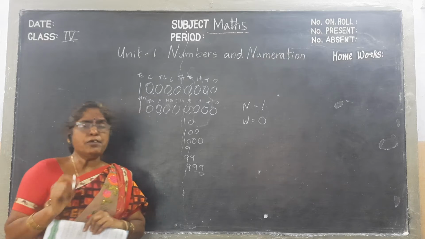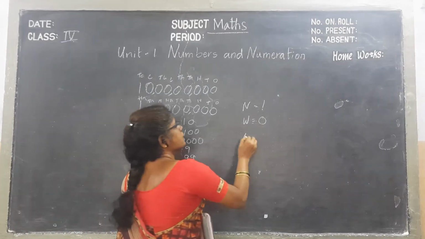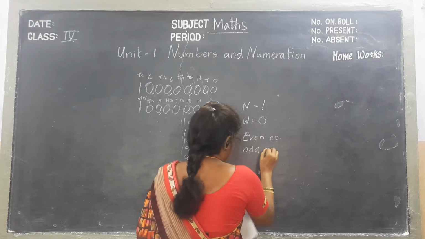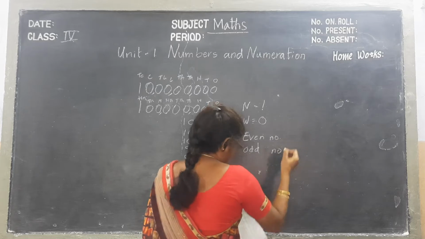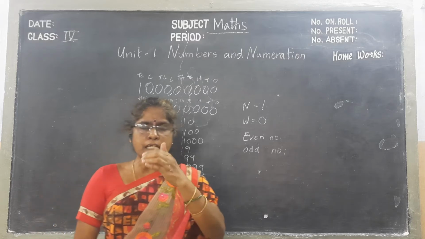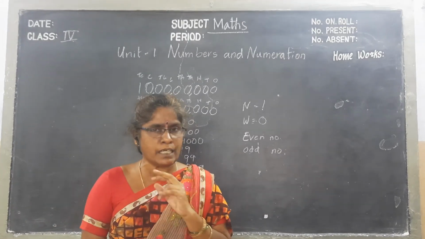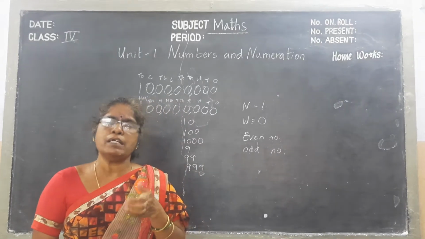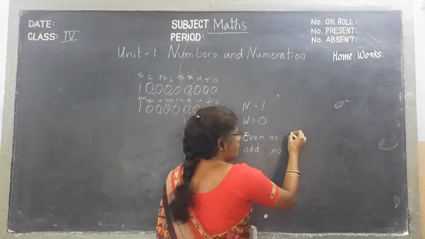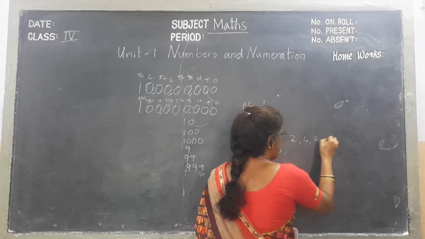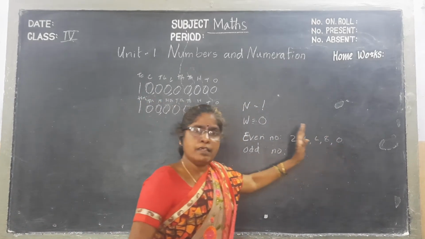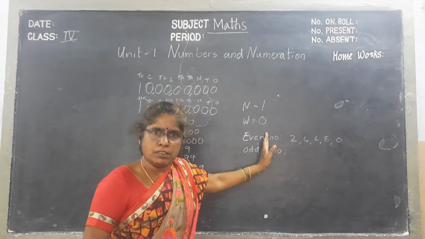And we should know one more point, that is even numbers and odd numbers. To know the even number, it is the number which is divisible by 2. We know the 2 table. So whatever number is divisible by 2, that number comes in the group of even numbers. The numbers which end with 2, 4, 6, 8, 0 will be treated as even numbers.